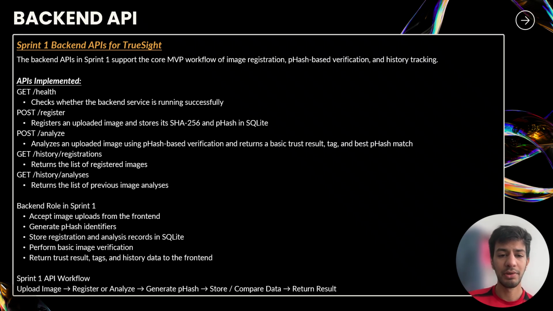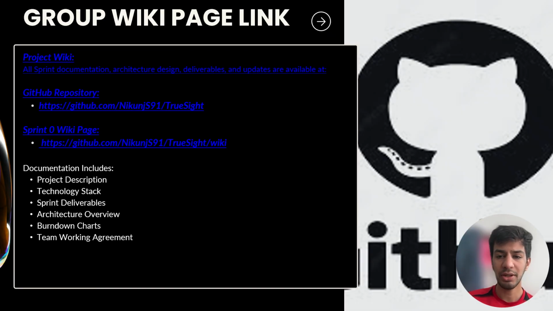Next is the group wiki page link. This slide contains the link to our project wiki and the GitHub repository. The wiki includes all the documentation related to the project, such as project description, technology stack, sprint deliverables, architecture design, burndown chart, and team working agreement. It serves as a central place where all project updates and documentation are maintained.